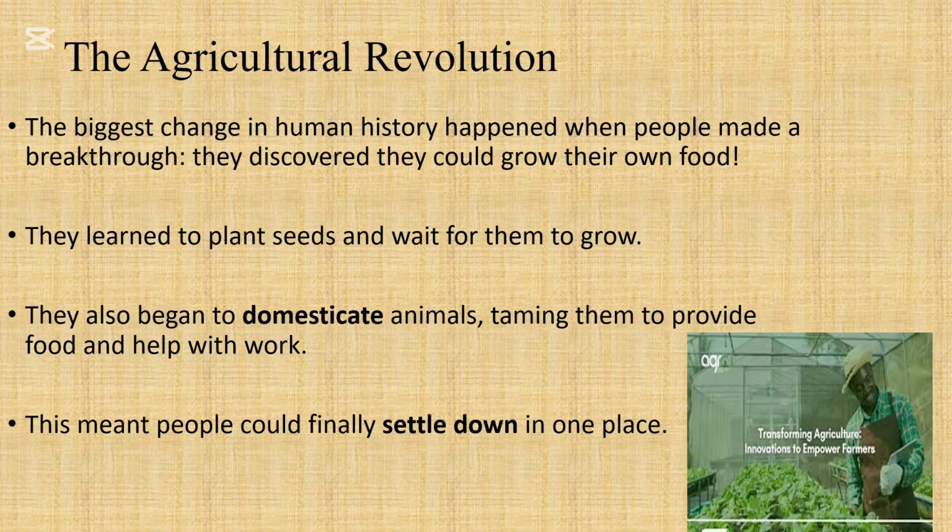And because of that, these animals were able to provide food and even help with work, because they would have tamed oxen back then. They were able to use the oxen and make some tools, and then that oxen would be able to drag those tools across the field and plow that field for them, instead of the humans themselves going and plowing up that field. So they were able to not only domesticate the animals and have food, but the animals would have also helped with work. Now, because this happened, the persons were able to actually stay in one place.